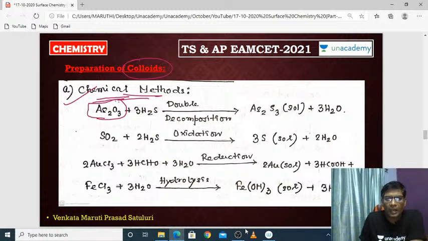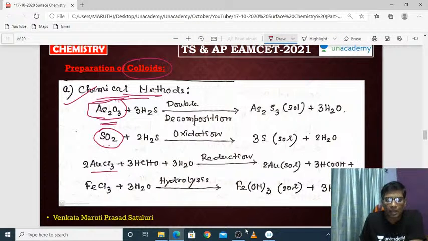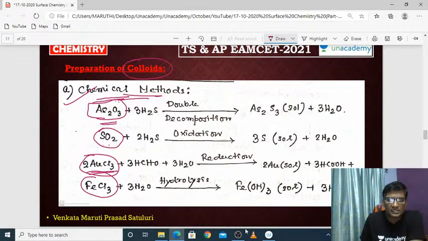See here: arsenic oxide, sulfur dioxide, auric chloride, ferric chloride. From these substances, we can get the sols. Sol means it is a colloid.